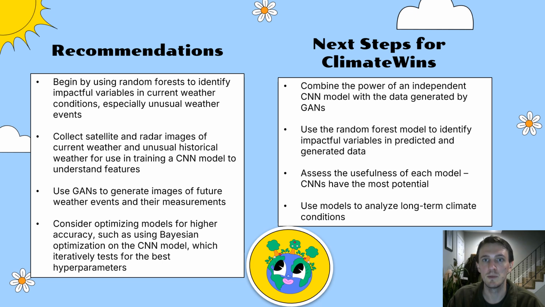This feedback loop could help ClimateWins predict weather far into the future. Similarly, random forests could be used to identify impactful variables in generated data, which could be compared with impactful variables in real data, potentially aiding in weather conditions.